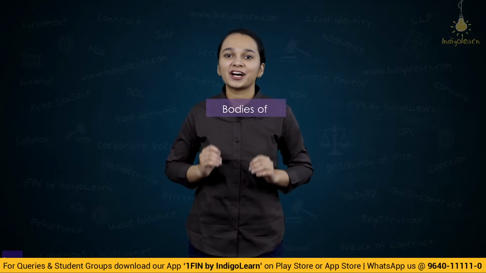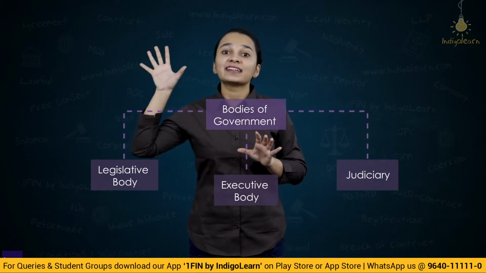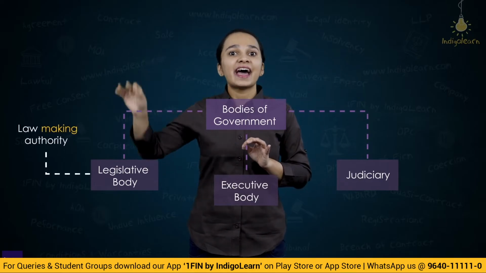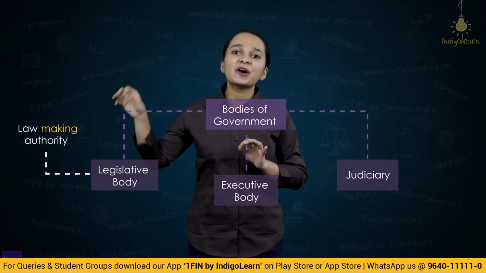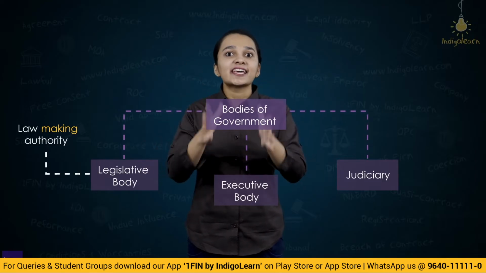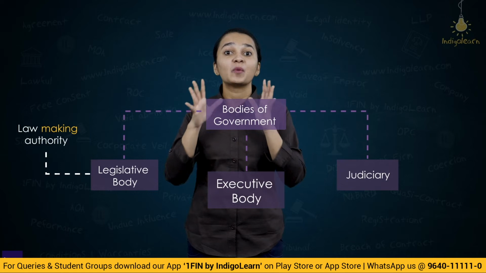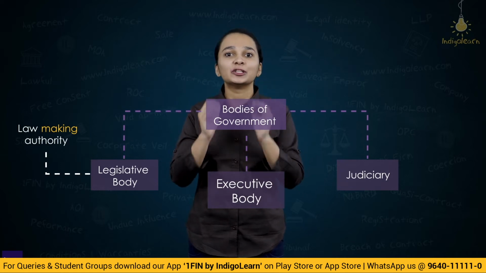Let's now go to the second organ, and that is the executive authority. We now know that the legislative authority is the law-making organization, and we've also understood how it is made. The second limb is the executive authority. What does this executive authority do?